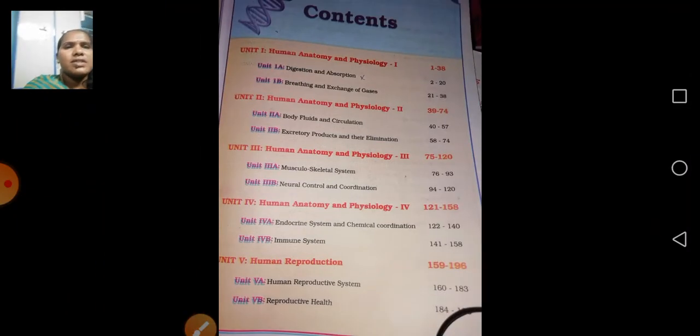Next, genetics and organic evolution are also deleted. Unit 7, organic evolution, is deleted for the upcoming examination. As usual, all the units will be there except unit 1A and unit 7, which are deleted for the upcoming examination of the second year students. This syllabus is applicable for the intervocational BPC students as well as the regular BPC students.